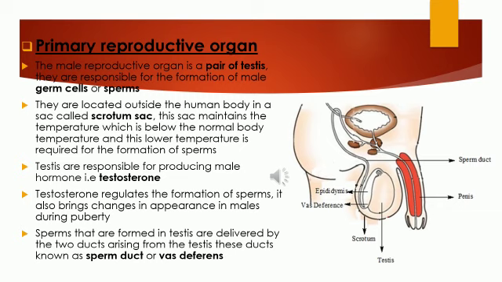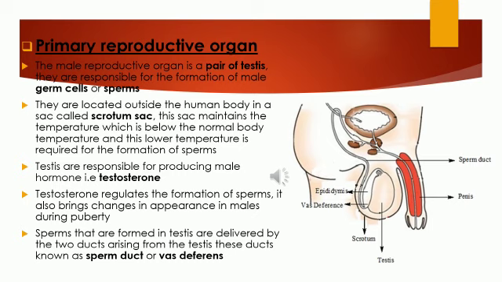They are located outside the human body in a sac. That sac is called the scrotum sac. Here in the picture you can see the labeling called scrotum. Scrotum is a sac-like structure which holds the germ cells, or sperms.